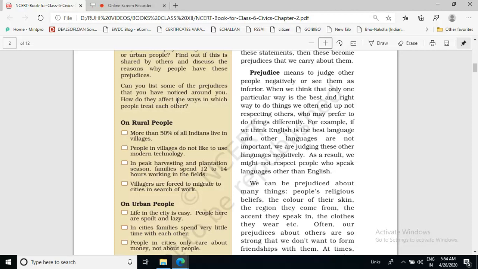Okay, then people in villages do not like to use modern technology. It's not like that. People want to use modern technology, but what is the problem? It is not correct that people don't like to use modern technology.